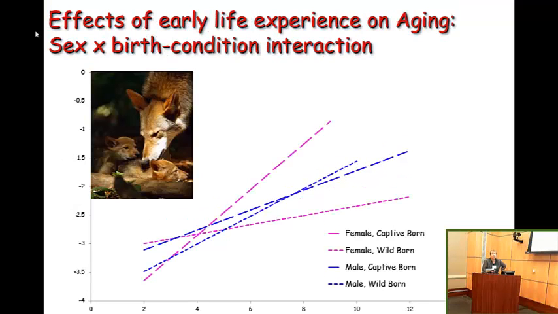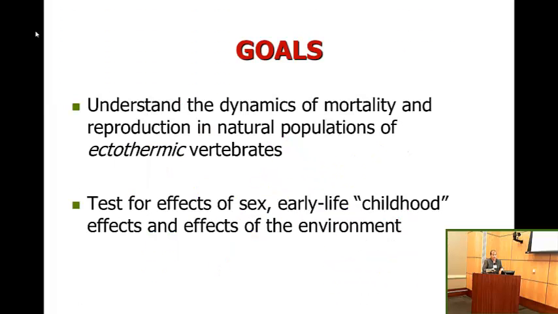But if we partition these data into whether they were captive-born or wild-born, what appeared to be a straightforward sex effect on aging is actually an interaction between early condition and gender in terms of aging rates. The female lines have now split apart, and we see the fastest aging rates in females that were captive-born overall.